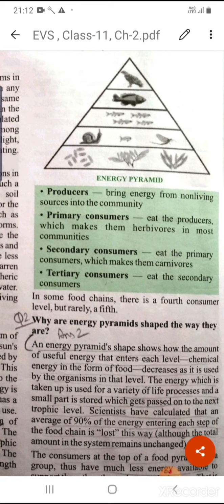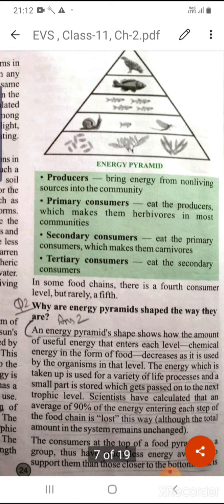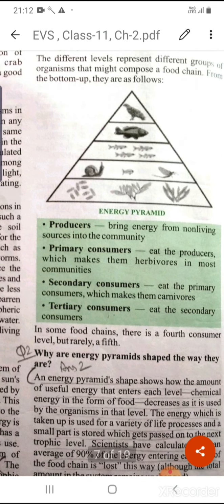After that there is the primary consumer, which eats the producer, then the secondary consumer, which eats the primary consumer, and the tertiary consumer, which eats the secondary consumer. If you look properly, the number of individuals in each trophic level is also decreasing as we go in the upward direction.